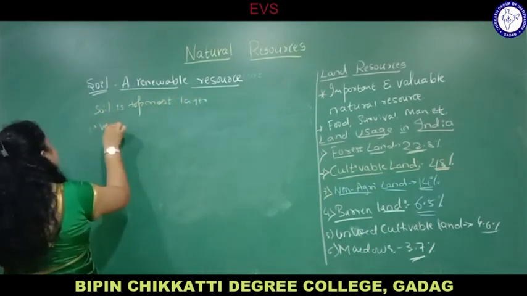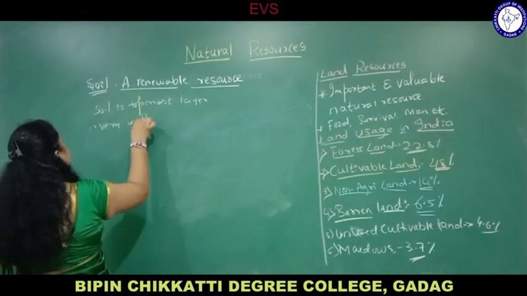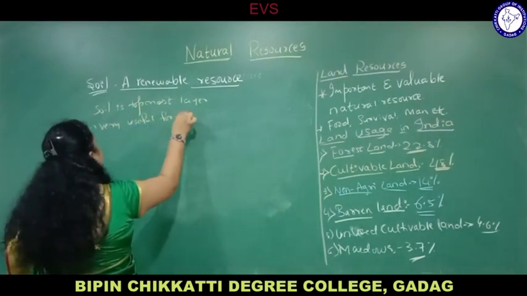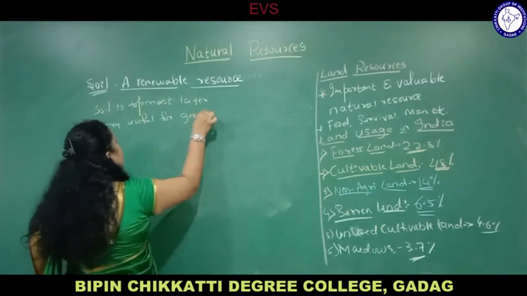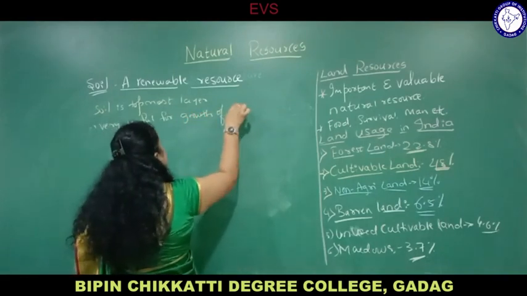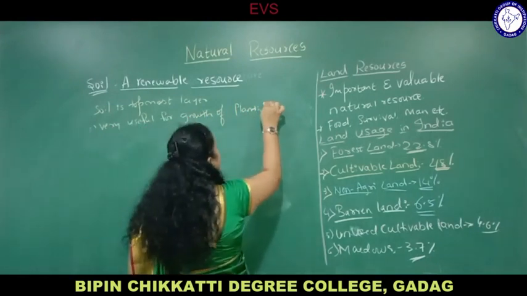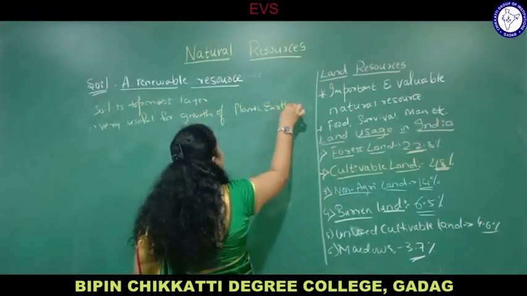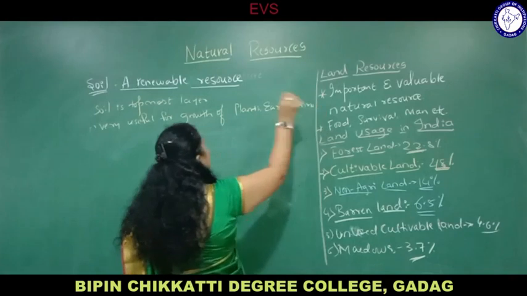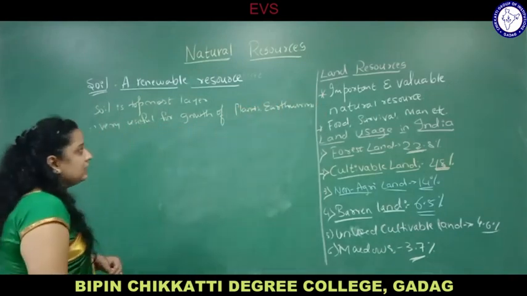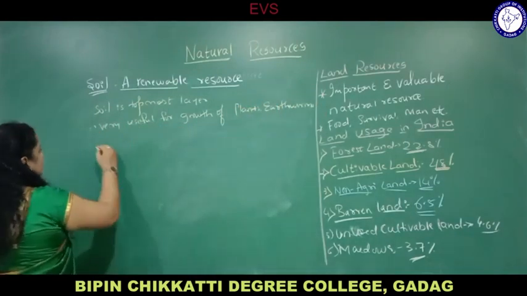It is very useful for the growth of plants, and even some animals like earthworms and some insects also grow in soil. You know that. There are some animals that grow in soil, and plants almost all grow in soil.